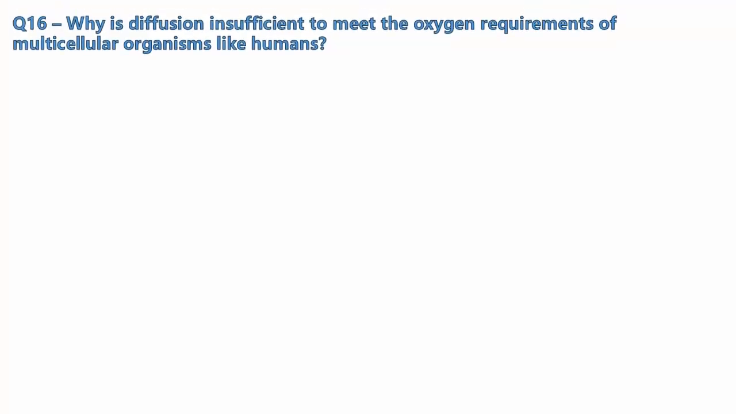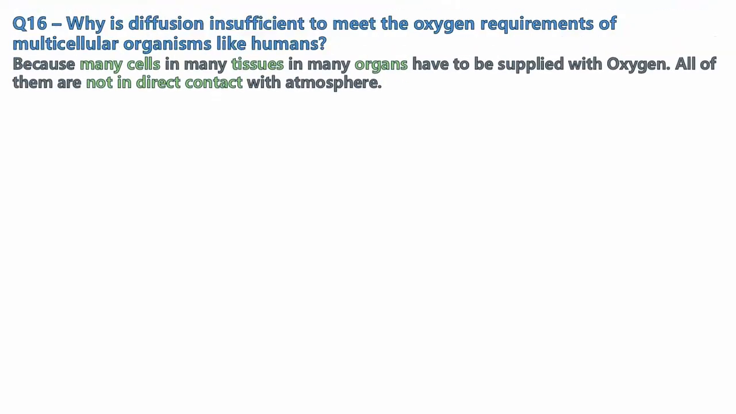Why is diffusion insufficient to meet the oxygen requirements of a multicellular organism like humans? Because multicellular organisms like humans have many cells, many tissues, and many organs. The cells present in us combine together to form tissues, and the tissues combine to form organs, and these organs have to be supplied with oxygen.